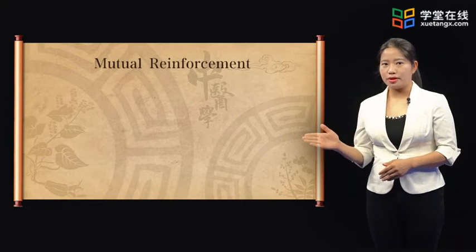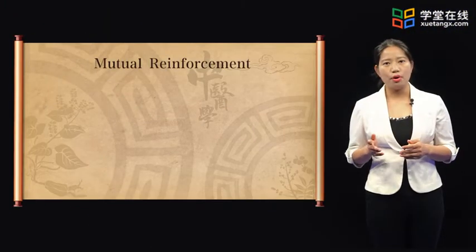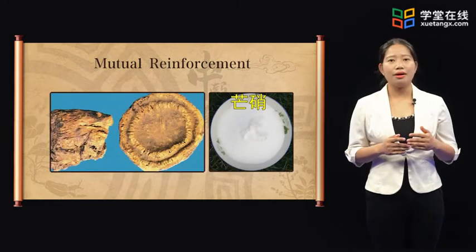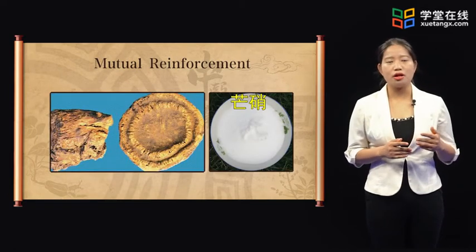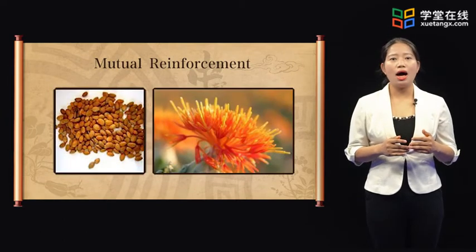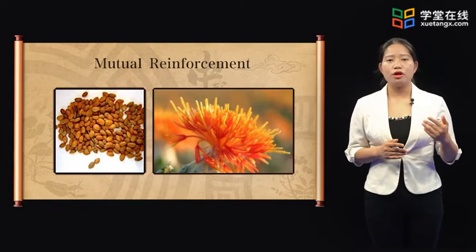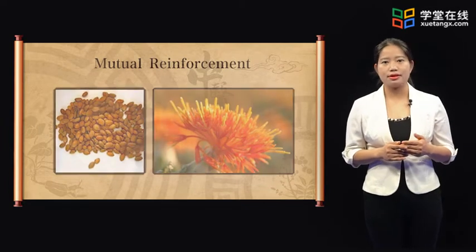Mutual reinforcement, that is, 2 or more ingredients with similar properties and effects are used in combination to reinforce each other's action. For example, Daihuang and Mangxiao are applied together to purge heat. Taoren and Honghua are used together to invigorate the blood and remove blood stasis.